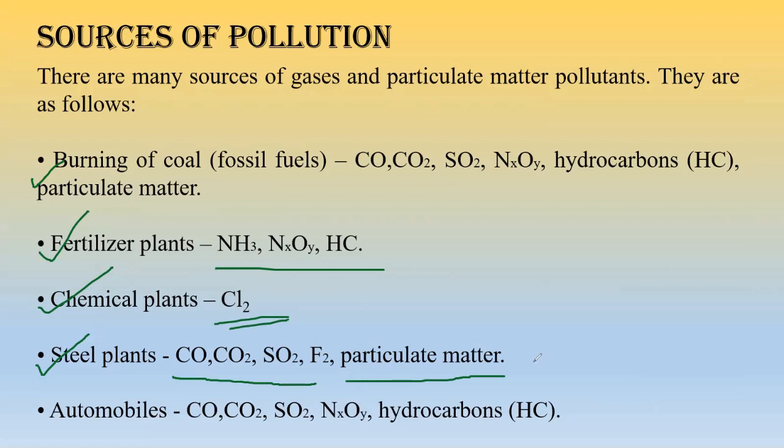If we go to the industrial things, that is the steel plants, they produce somewhat similar to that of burning of coal, but steel plant produces F2, which is not produced while coal is burnt, right? Now again, here also I will say the same thing, that if we are doing complete combustion, then there is no problem, but if we are doing incomplete combustion, definitely there will be some problem, right? Okay. And finally, last but not least, the automobiles that we use, here also similar type of thing like the first one, because why will these gases be released from the automobiles?